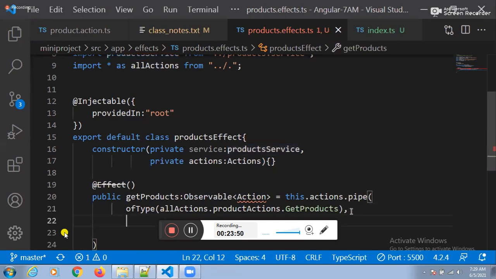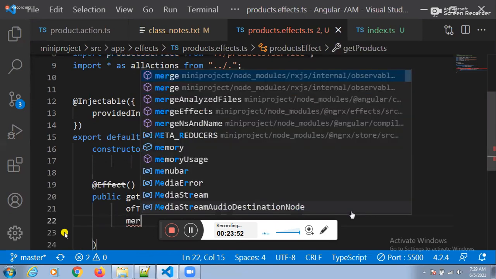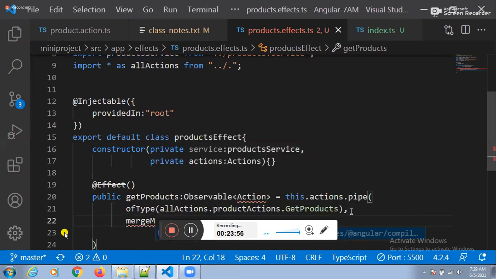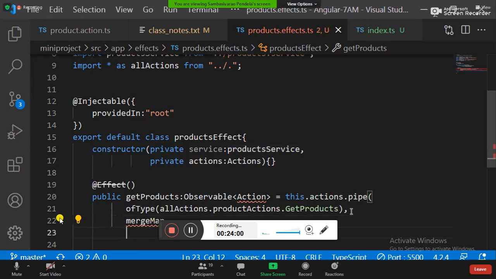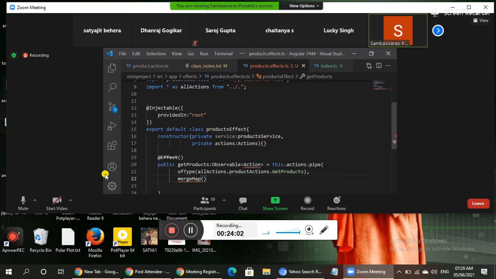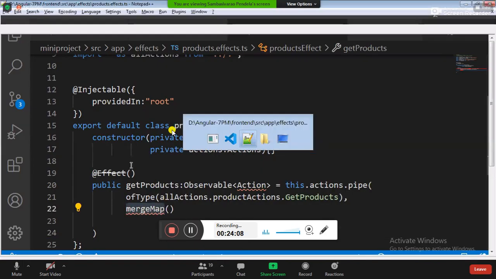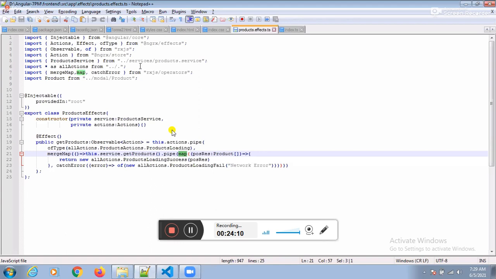Tell me, what is the function name? Are you helping me, guys? The function name is merge map. Here we have one function. Which function? Merge map function. Fine. Where is the merge map? Merge map is present in where? Where is it available? Operators. Yes, operators. Fine.